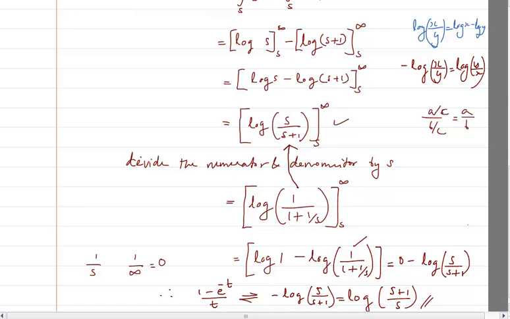Similarly, let me do another problem, because I sense that some of you may find it difficult. So let us look for another problem of a similar kind. Find the Laplace transform of, let's say, sine ht divided by t. Now we already know the Laplace of